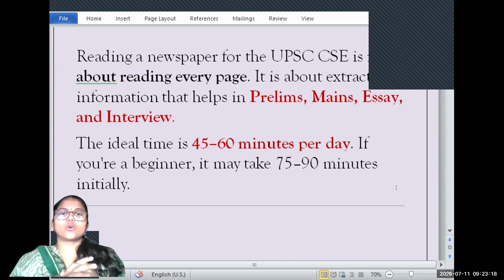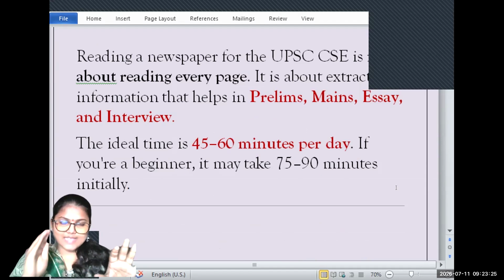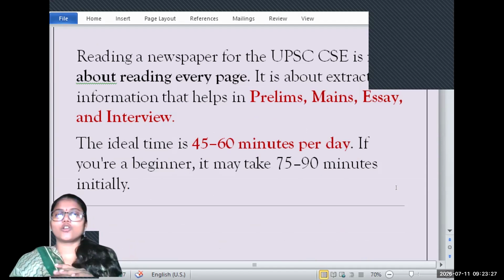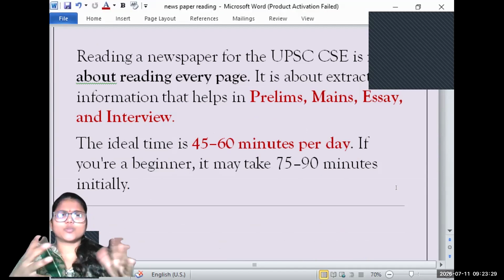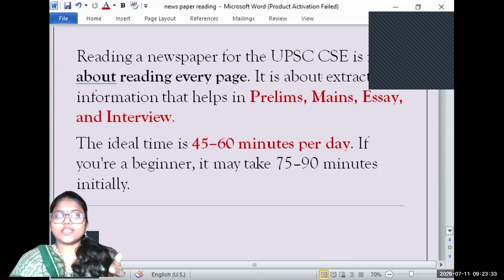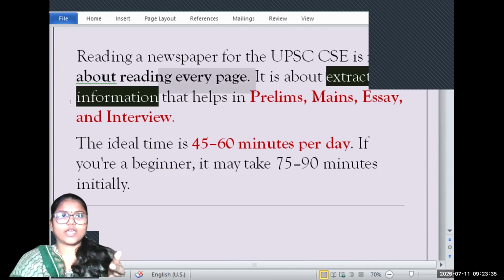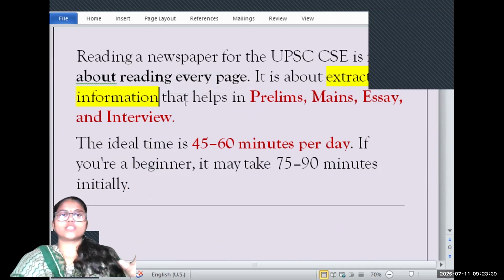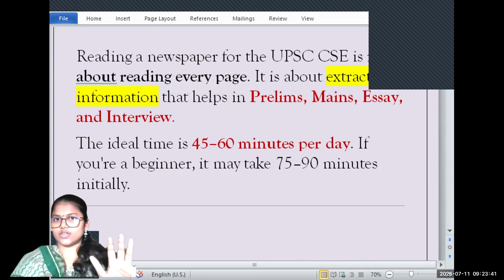When you're reading a newspaper for the UPSC, you're not reading each and every page. As I mentioned earlier, you're not supposed to just read the page. You are supposed to extract the information out of it. Just reading is not sufficient.